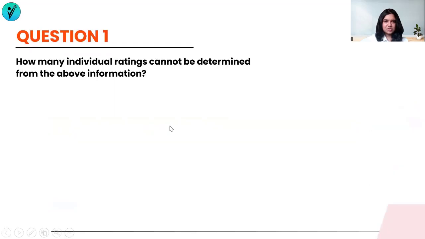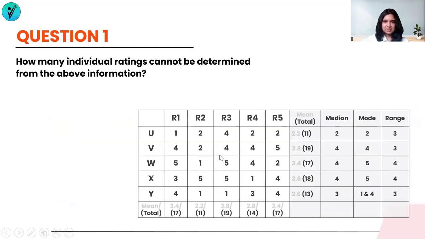So we have just consolidated the solution into a table like this. Let's take a look at the question. How many individual ratings cannot be determined from the above information? From this information, is there any individual whose ratings cannot be determined? No, we have determined all the ratings for all the 5 workers from all the 5 restaurants. So the answer to this question is going to be 0. So there is a type-in answer box. We will fill it with a 0.